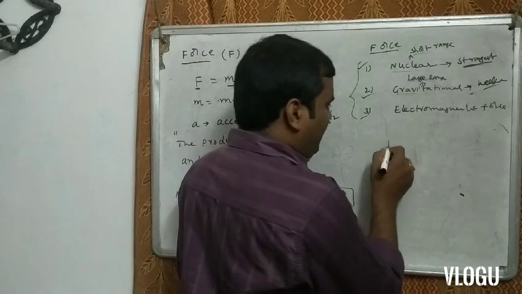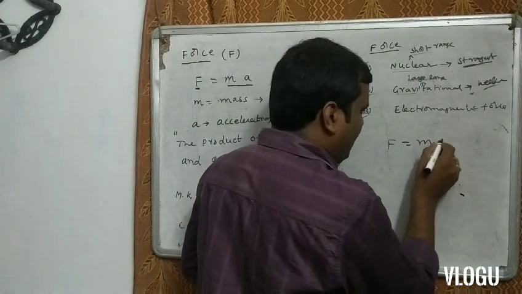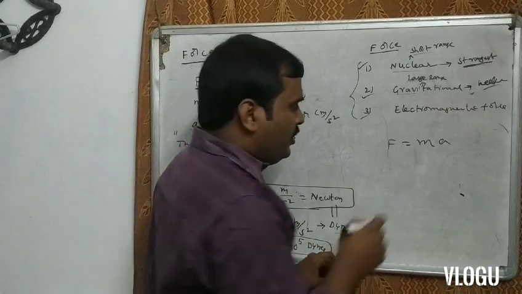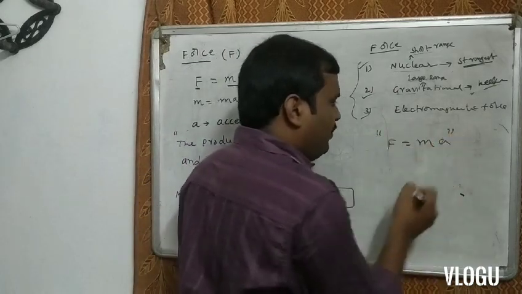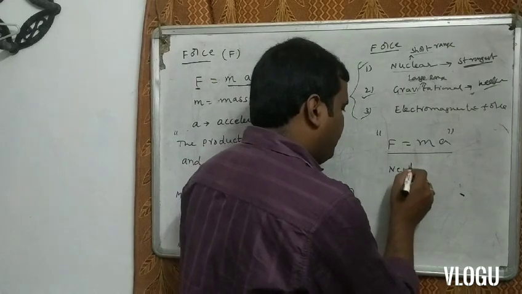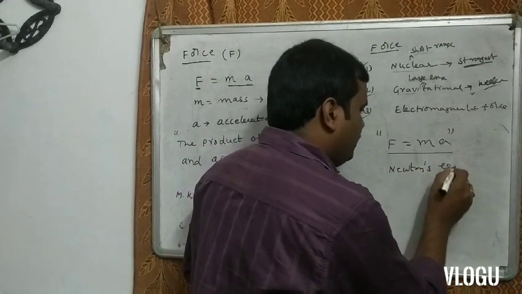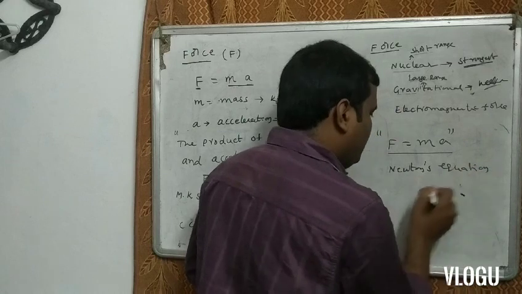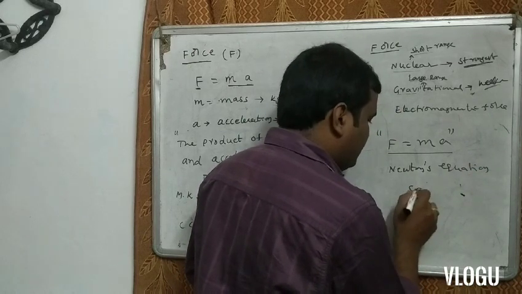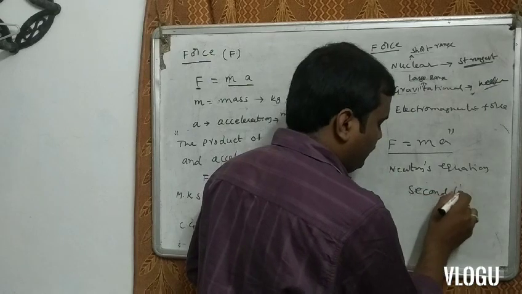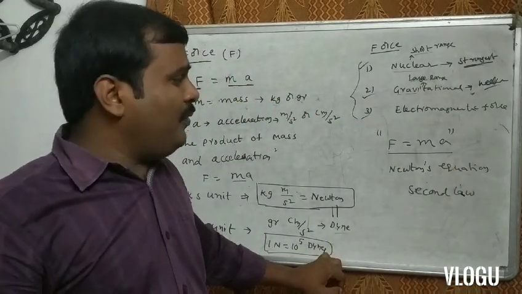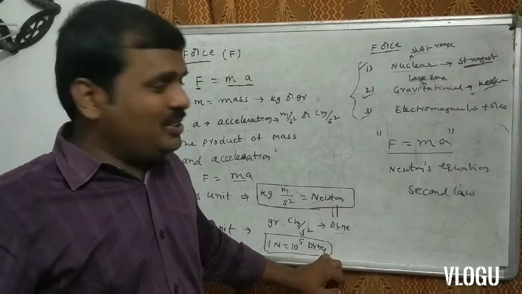Repeat again. F is equal to ma is the mathematical formula of force. This mathematical formula is known as Newton's equation. This is called Newton's second law. So, what is the mathematical formula of Newton's second law? F is equal to ma.